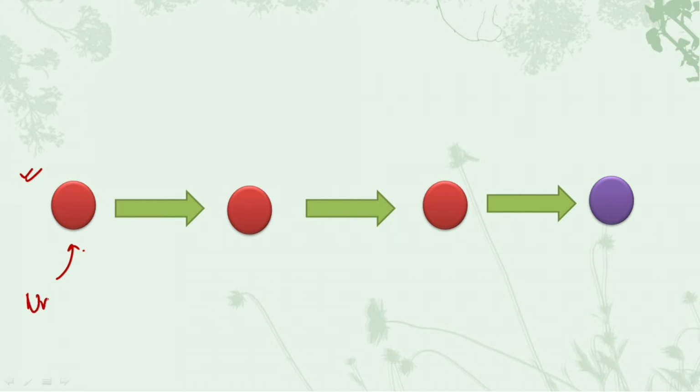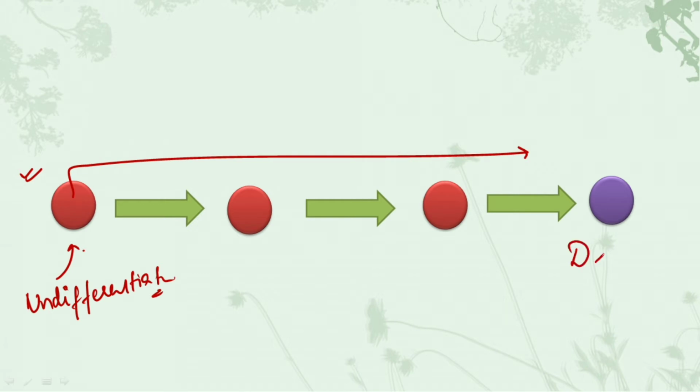Initially we have the undifferentiated cell which does not know about its differentiation or its cell fate. Now for the commitment of this particular cell into differentiation, there are 2 main stages.